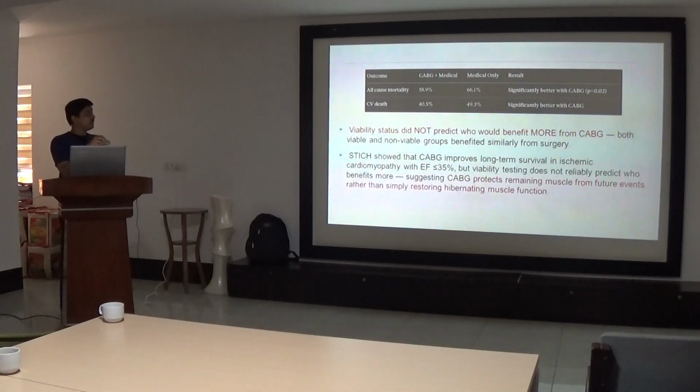So basically what was interpreted from the STICH trial was that CABG improves the long-term survival in ischemic cardiomyopathy with EF less than 35, but viability testing does not reliably predict who benefits more. So it suggests that CABG protects the remaining muscle from future events rather than simply restoring the hibernating muscle function. So this trial, which was almost the largest trial for viability, did not show any significant improvement by the viability tests.